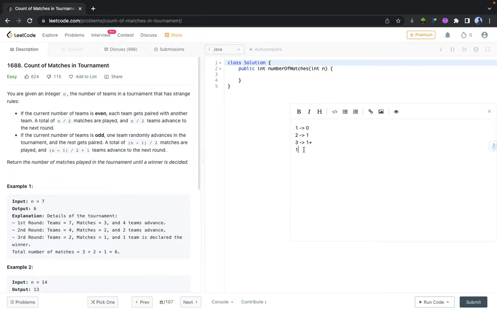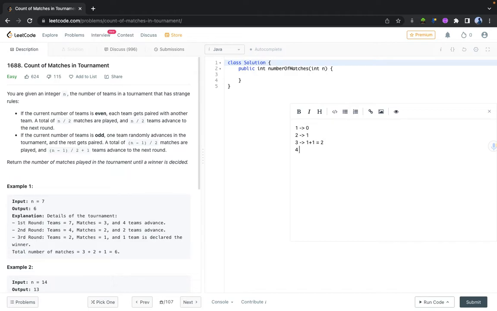Now how many teams are in the second round? From those two teams, there will be one team which has qualified to the next round, and one has been initially qualified. So the number of teams now in the next round will be two. In those two teams, how many matches can be played? One. And after the match, we'll have a winner of the tournament. So how many matches in totality have been played? If the teams are three, that is two. So for three teams initially, we have two matches to be played for the tournament.